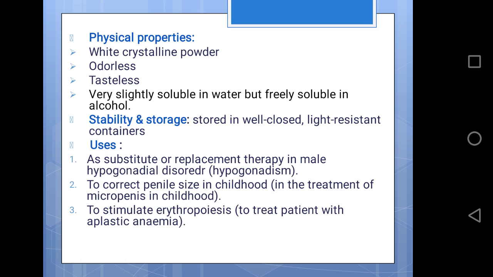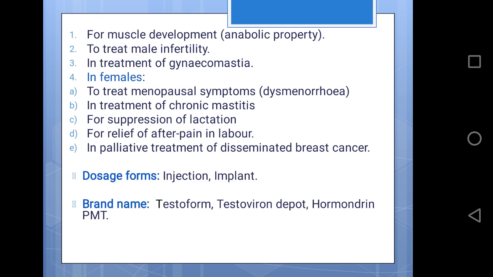Uses are as a substitute or replacement therapy in male hypogonadal disorder, to correct the penile size in childhood, to stimulate erythropoiesis for muscle development, to treat male infertility, and in treatment of gynecomastia.